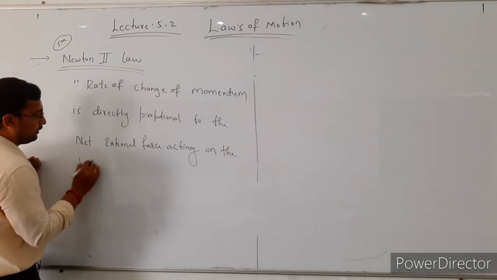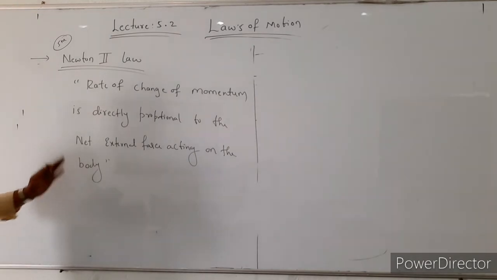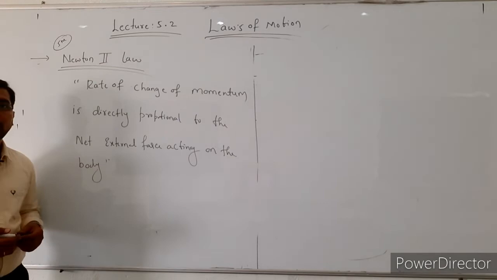So this is the statement of Newton's second law, that is, the rate of change of momentum is directly proportional to the net external force acting on the body.